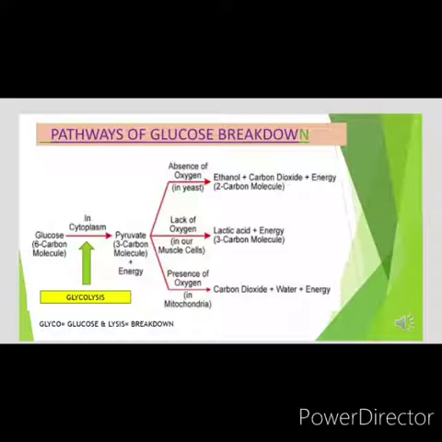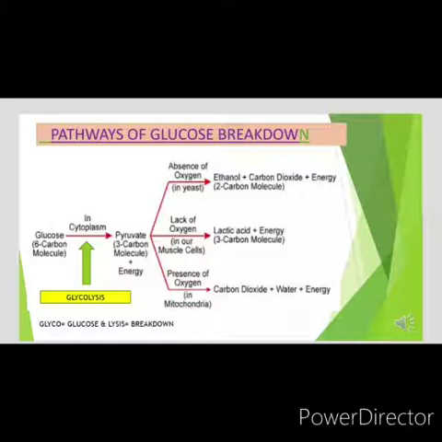And this process of breakdown of glucose to pyruvate is called glycolysis. Glycolysis, breakdown of glucose. Glyco means glucose and lysis means breakdown. And this process takes place in cytoplasm. This step is common for both aerobic as well as anaerobic respiration.